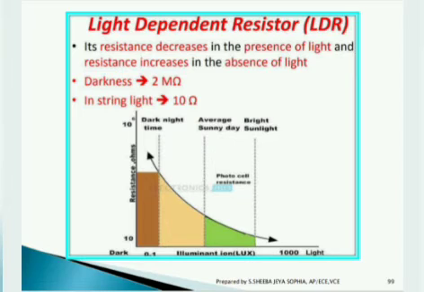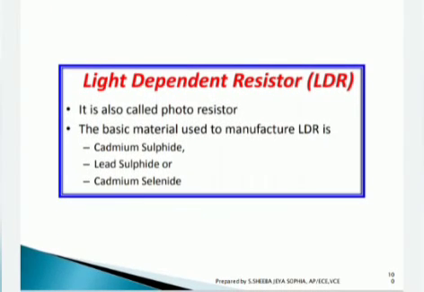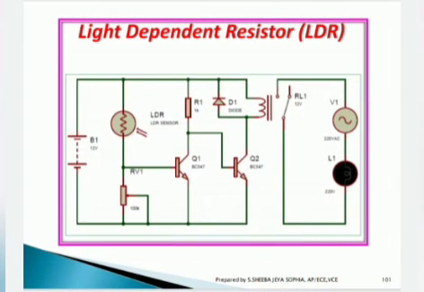The graph is drawn as light versus resistance. So resistance decreases in the presence of light and increases in the absence of light. This LDR is also called a photoresistor, and the basic material used to manufacture the LDR is cadmium sulfide, lead sulfide or cadmium selenide. You can see the circuit diagram of the light dependent resistor.